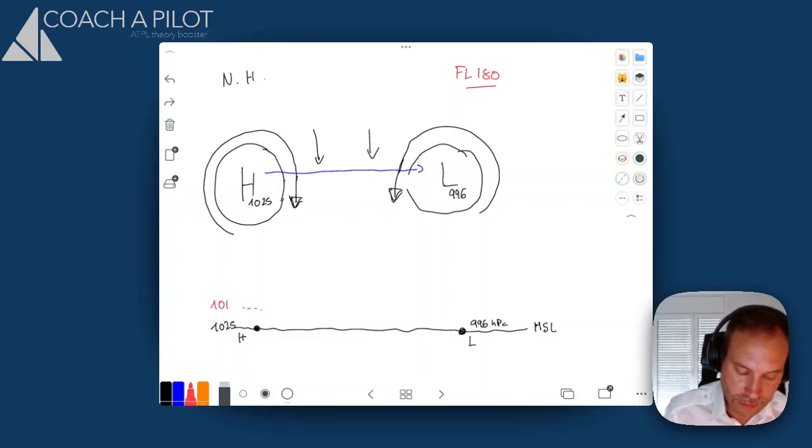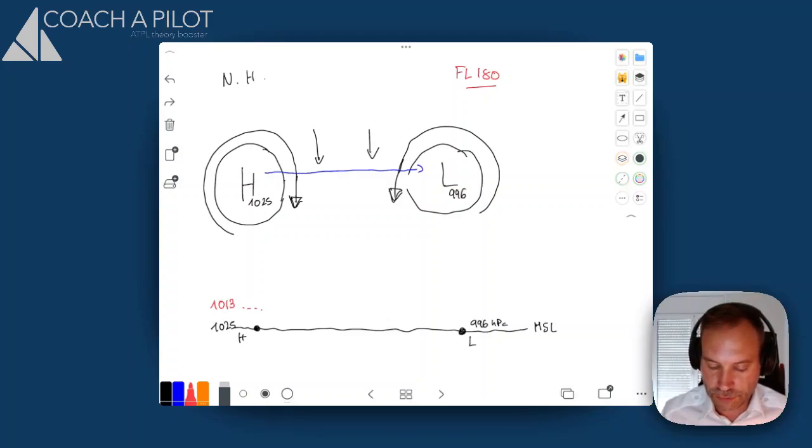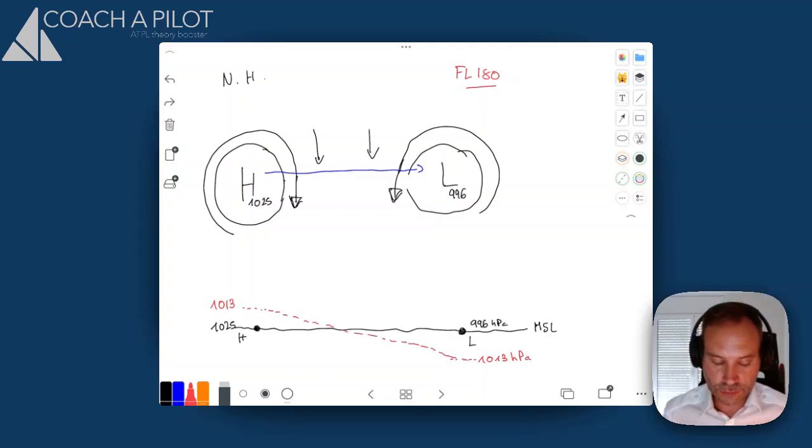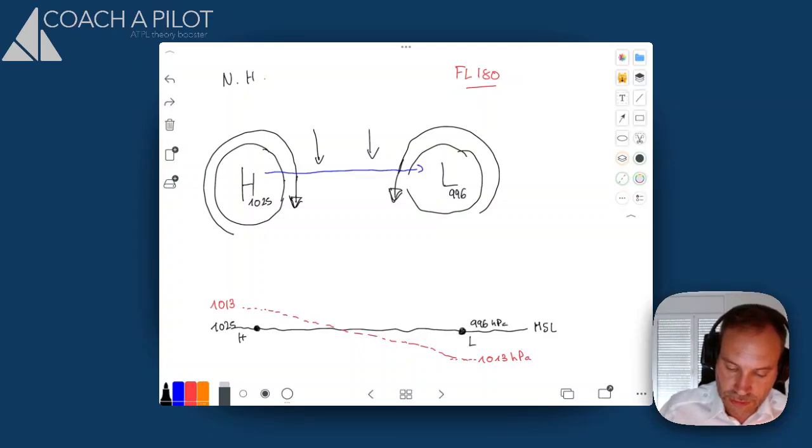At the center of low pressure, because the pressure is at 906 hPa, necessarily the 1013 is below mean sea level. So now we can just draw a line that represents the pressure surface 1013, and we see that it's constantly decreasing.